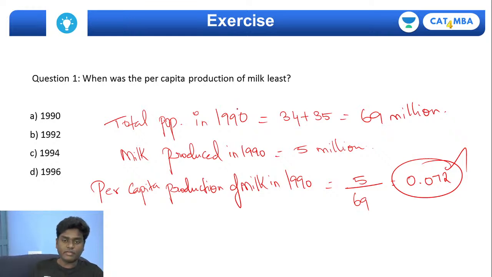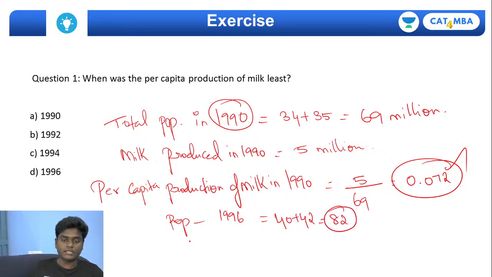And in the same way, we need to take it for 1996, the last year. For 1996, the total population is 40 plus 42. If you do, you'll be getting 82 millions of the total population. And how much is the total production of milk in 1996? If you see, it's going to be 6 million.